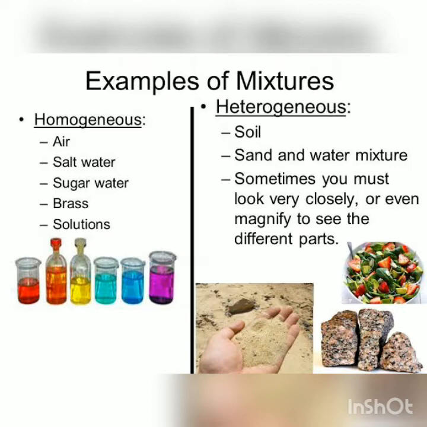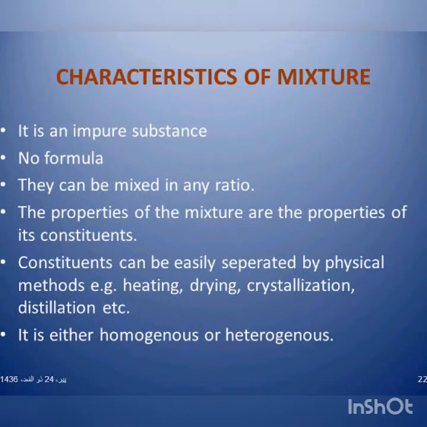Next we have the characteristics of a mixture. The very first characteristic of a mixture is that it's an impure substance. There is no particular formula for a mixture. The constituents of a mixture can be easily separated by any physical method like filtration, evaporation, hand picking, distillation, magnetic separation. A mixture shows the properties of all the constituents present in it. For example, if you are making a mixture of sand and sugar, the properties will not be changed. The properties of sand and sugar will be the same as those of their mixture.